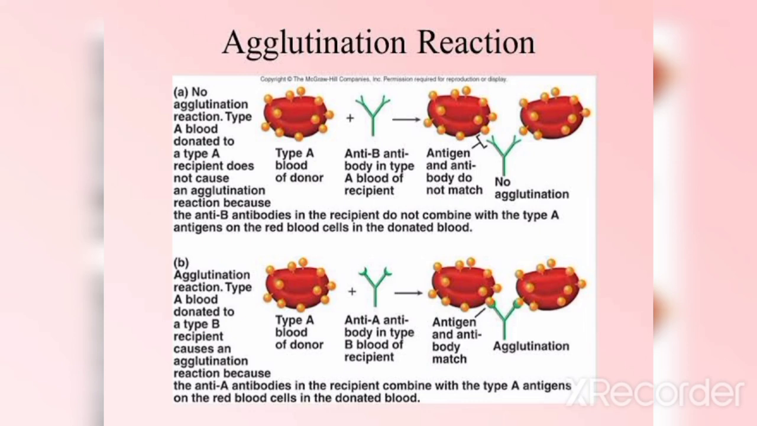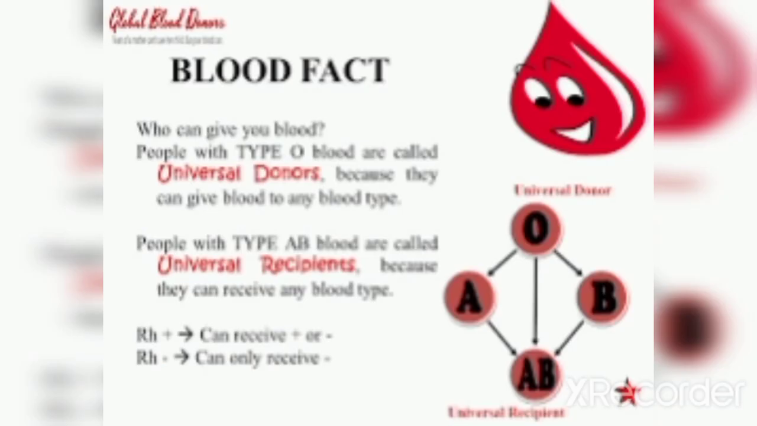So we should all be aware that if we are trying to donate our blood to a different person, then it is very important for us to know the blood group of that patient. Otherwise it will cause something dangerous. It can cause the death of that patient, which is very hard for us.